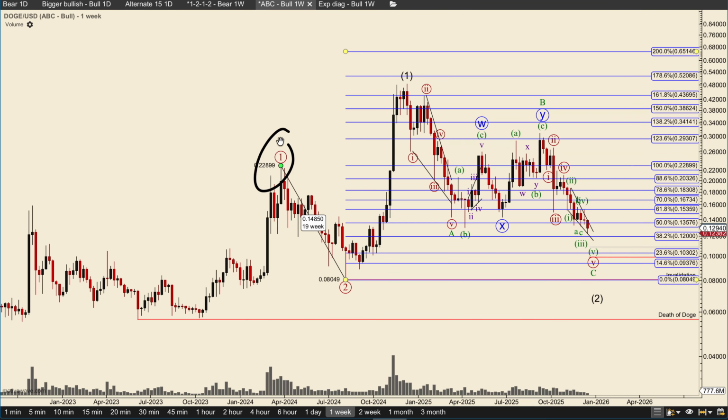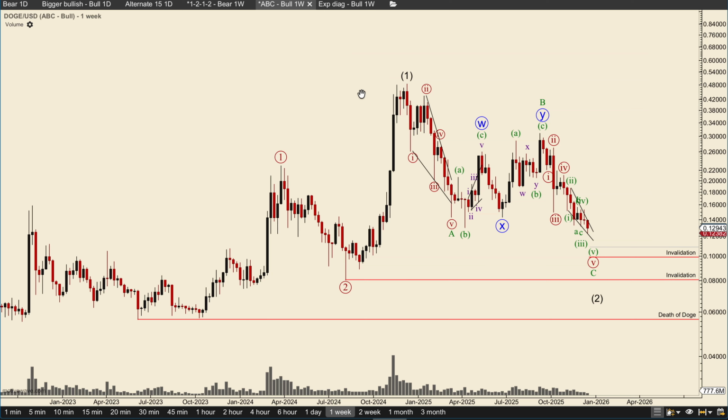So if this is a wave 1 and this were to be A, B, C or WXY, this is touching the 161.8, which is extremely rare for a wave X or wave B, meaning that if we take out this, it has a very low probability of being a wave 1, since this has a very low probability of being a wave B or a wave X.